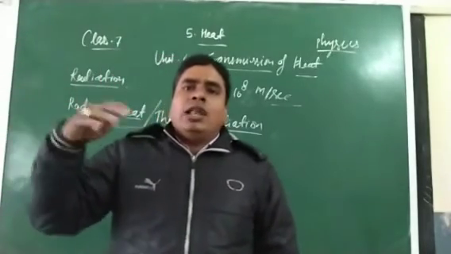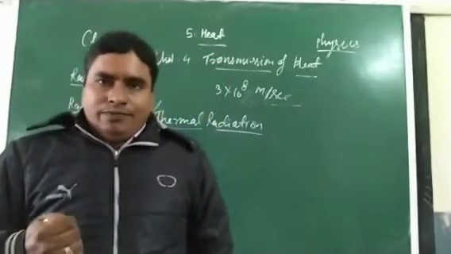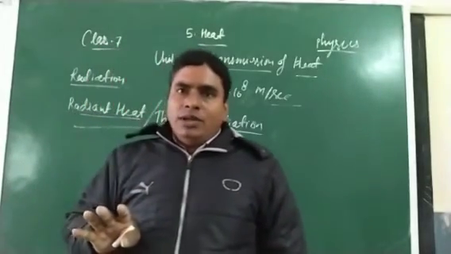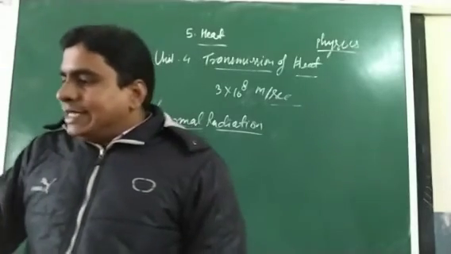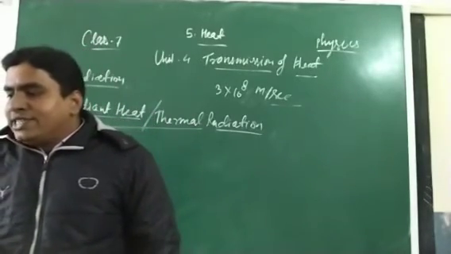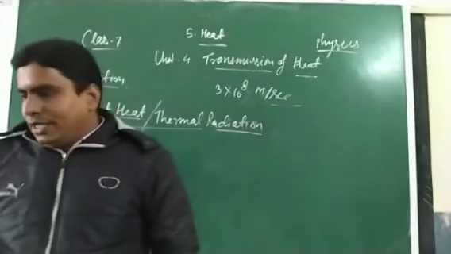It does not need any medium. So we can say that radiation requires no medium.